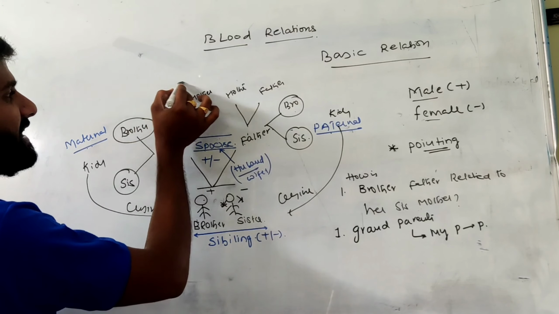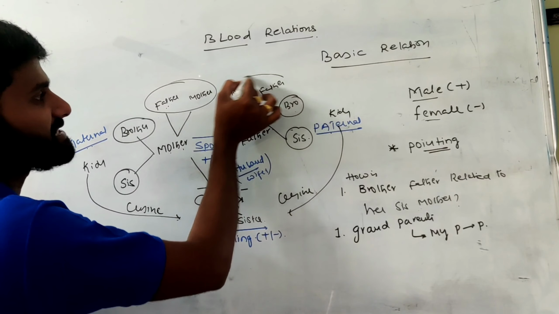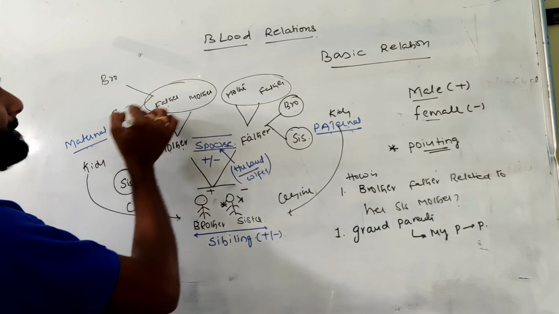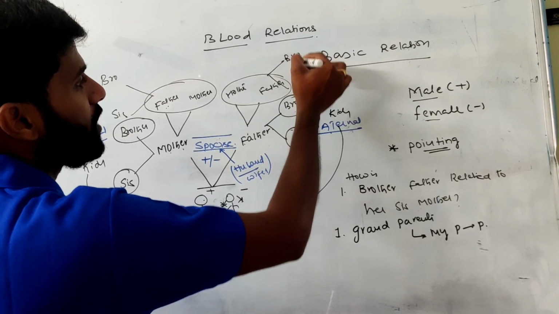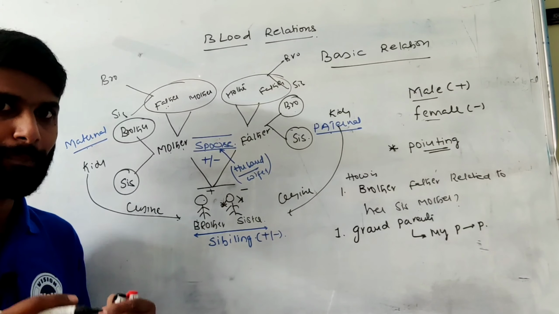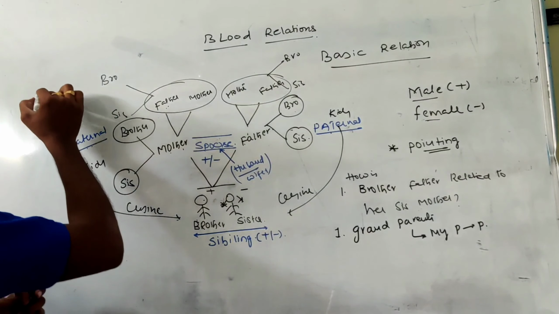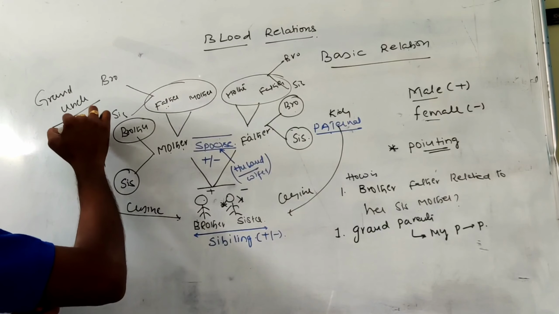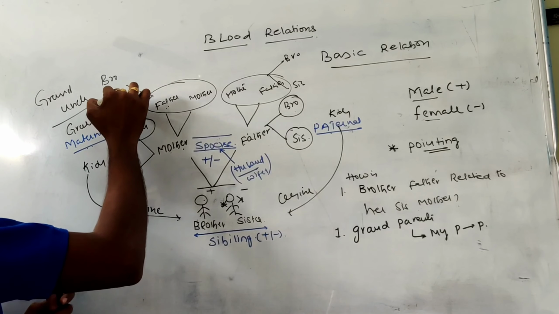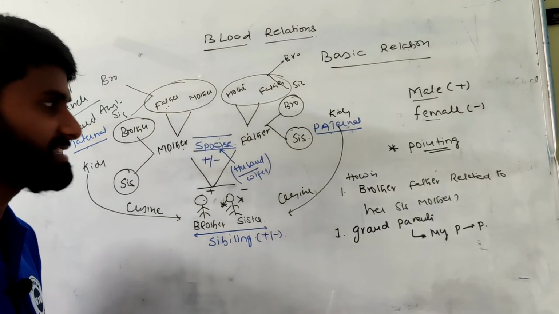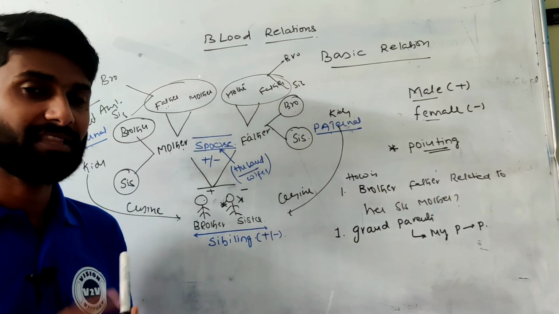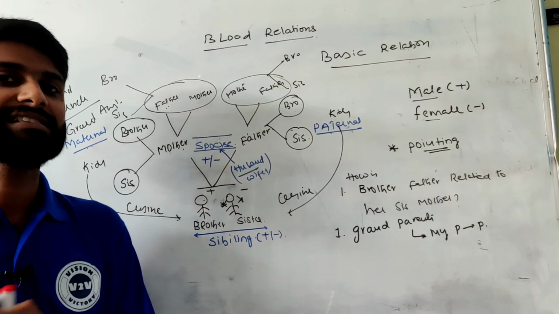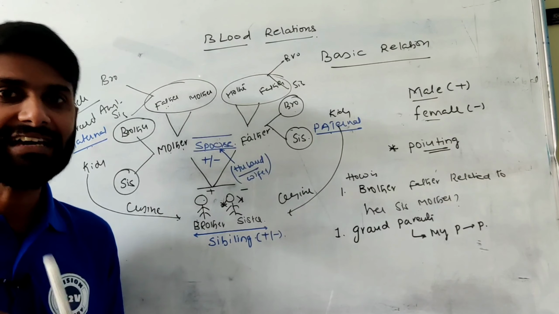In the same way, if my grandparents have a brother or sister, I can call them grand uncle or grand aunt. Remember these relations, this is an important relationship. If my grandparents have a brother, he is my grand uncle. My grandparents' sister, she is my grand aunt.